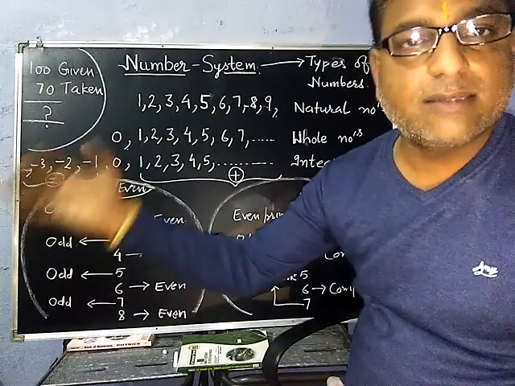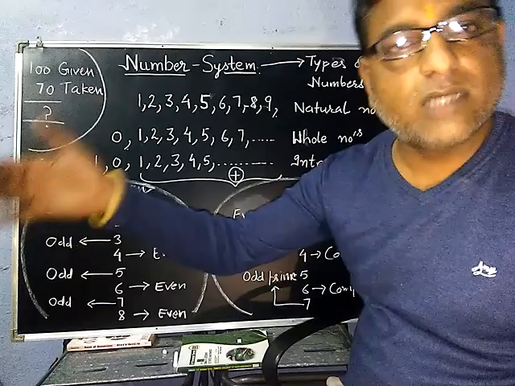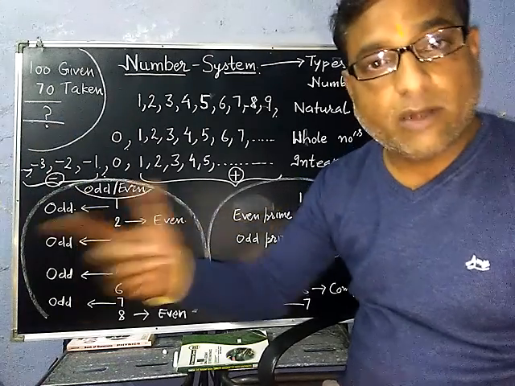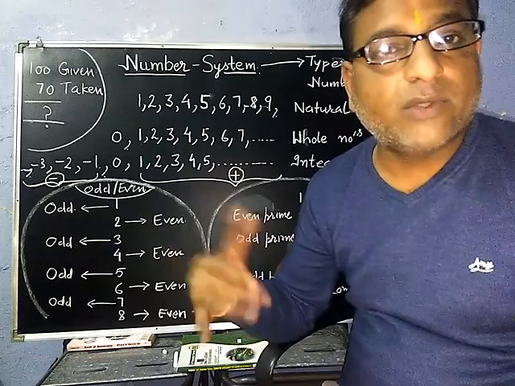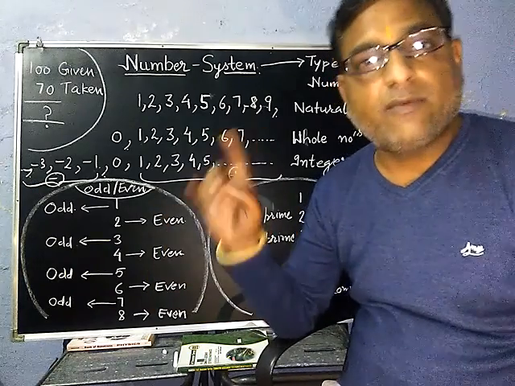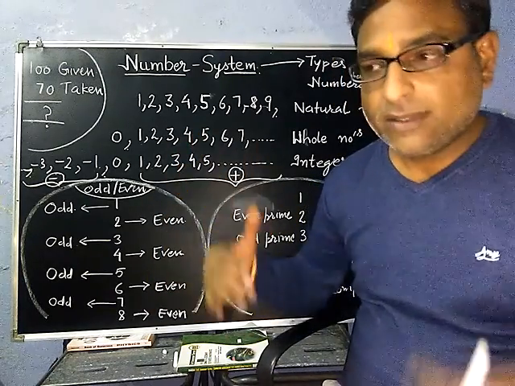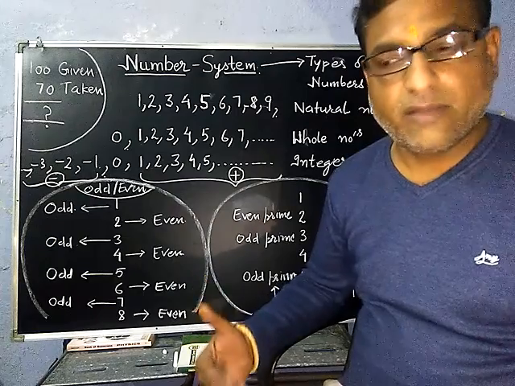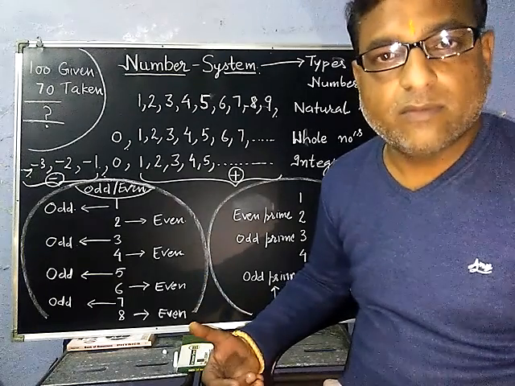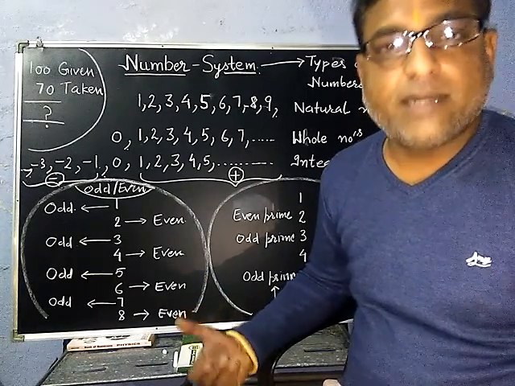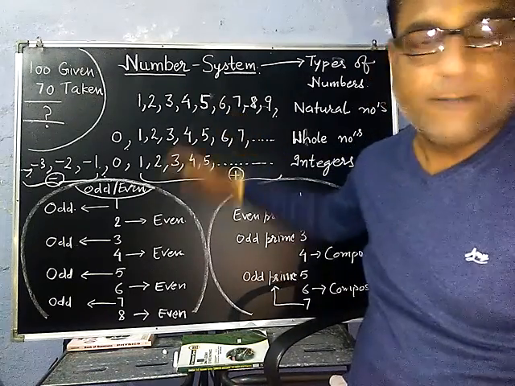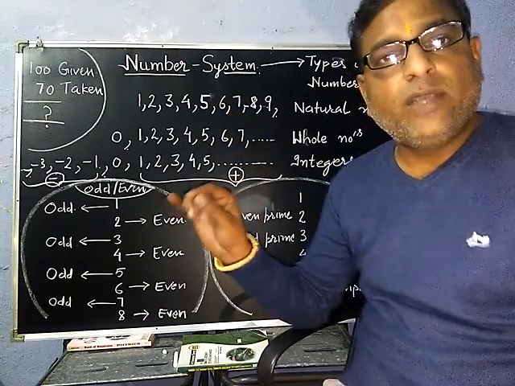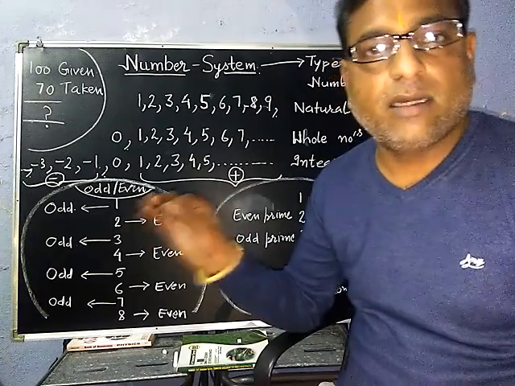The first one will answer 1, 2, 3. The second will also start from 1, 2, 3. The third one will also start from 1, 2, 3. Right? Nobody will say 0 or minus 3, minus 2. Everyone will start from 1, 2, 3. This is the counting which comes from the inner part of every person. Naturally, it comes out. So that's why they are called natural numbers. Right? So 1, 2, 3, 4, 5, 6, 7, 8, 9.